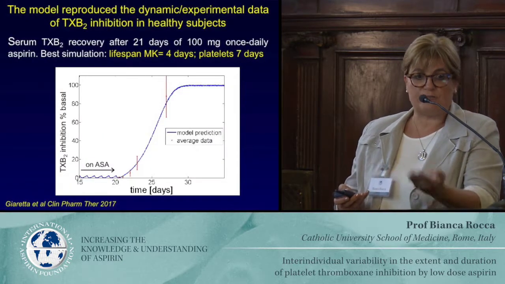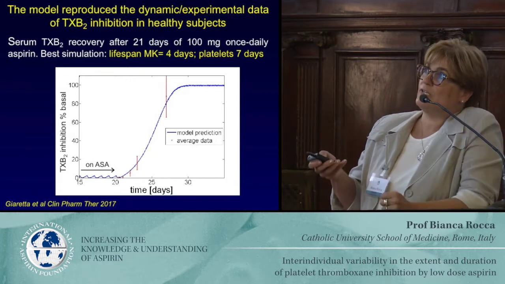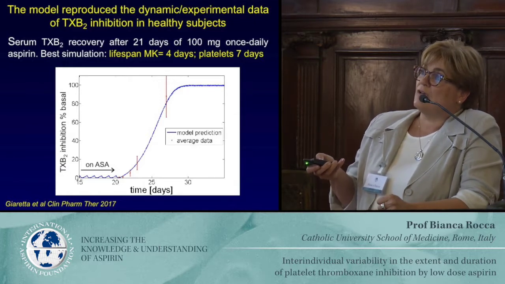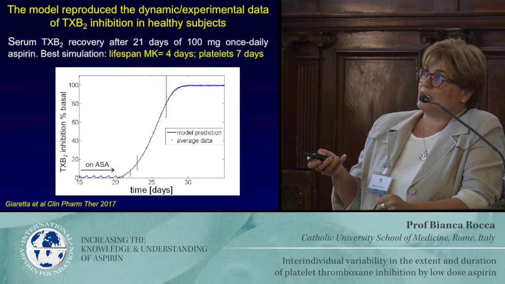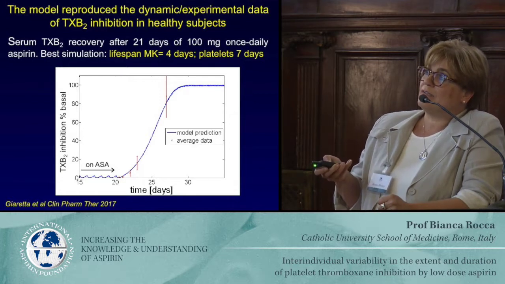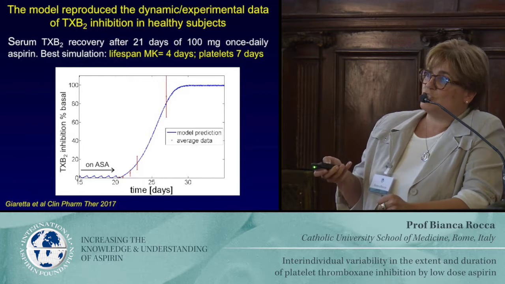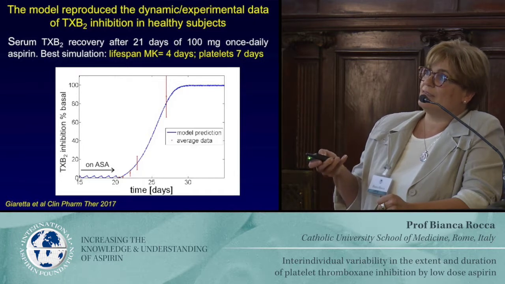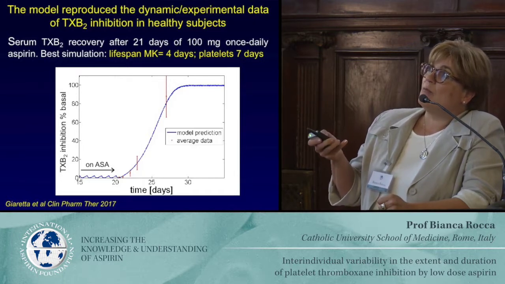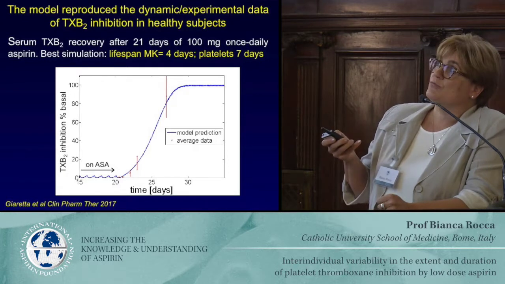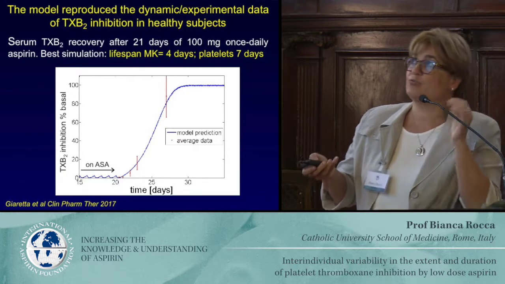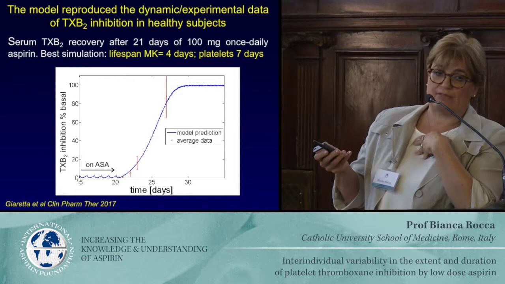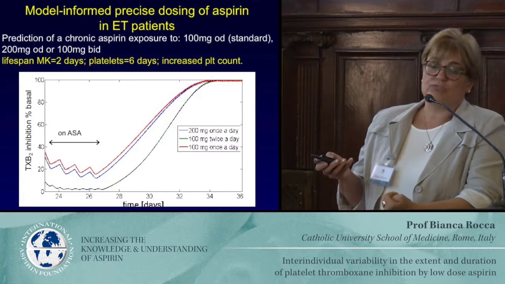But this model first has to be run against a normal population. So the red dots are healthy volunteers taking aspirin and then stopping aspirin, and these are the experimental points. The blue line is the model prediction. So the model was able to fit the experimental data very nicely, putting a lifespan of megakaryocytes of 4 days, which is plausible compared to what we see in the literature, and a platelet half-life of an average of 7 days. Then we asked the model.